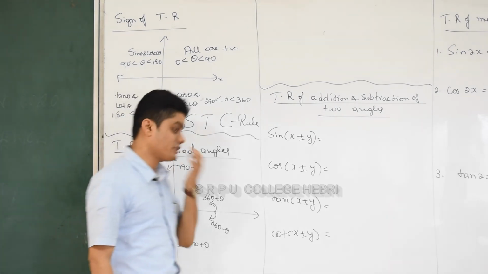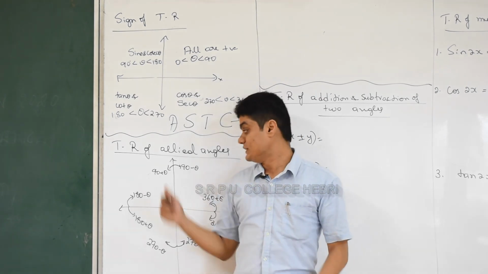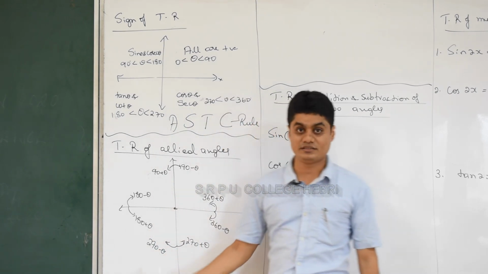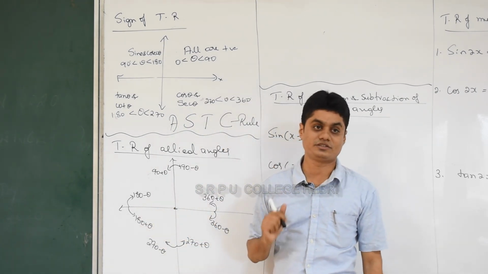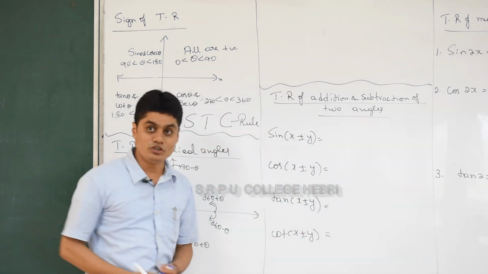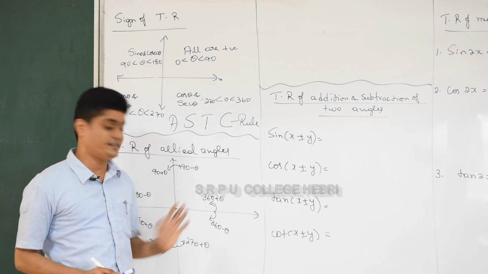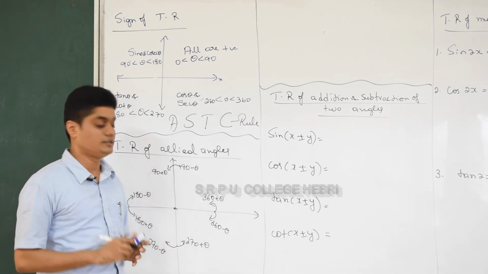One more important concept: trigonometric ratios of allied angles. Allied angles are 90 plus theta, 90 minus theta, 180 plus theta, 180 minus theta, 270 plus theta, 270 minus theta, and 360 plus theta, 360 minus theta. So you should know how to get the trigonometric ratios of these allied angles. One easy method: remember through a chart. I'll explain that.